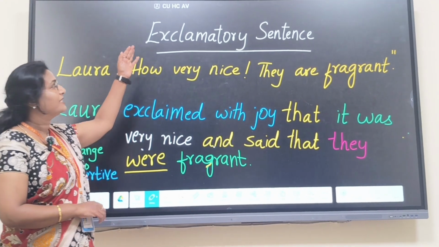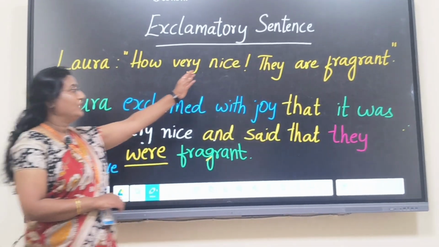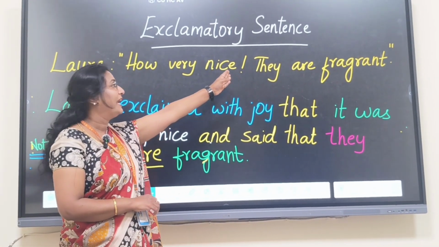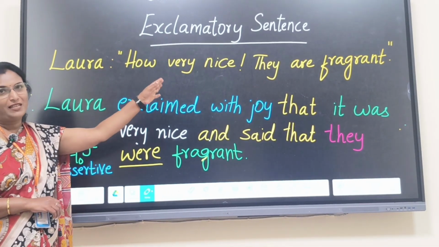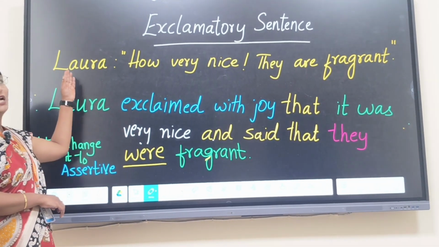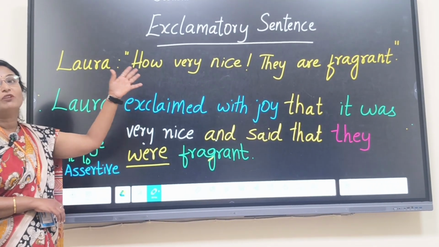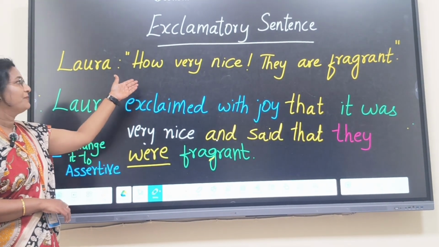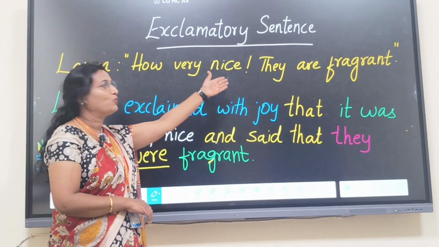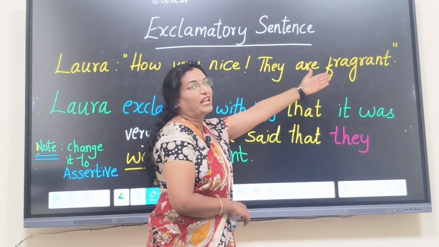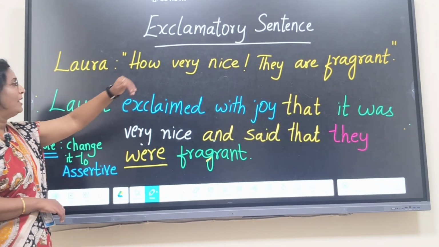How to report an exclamatory sentence? As soon as you see the exclamation mark at the end of the sentence, you will come to know that it's an exclamatory sentence. Now Laura, after seeing the beauty and smelling the fragrance of the violets, exclaims. She feels very happy, so she says, how very nice these violets are. They are really fragrant. So these are the actual words of Laura.